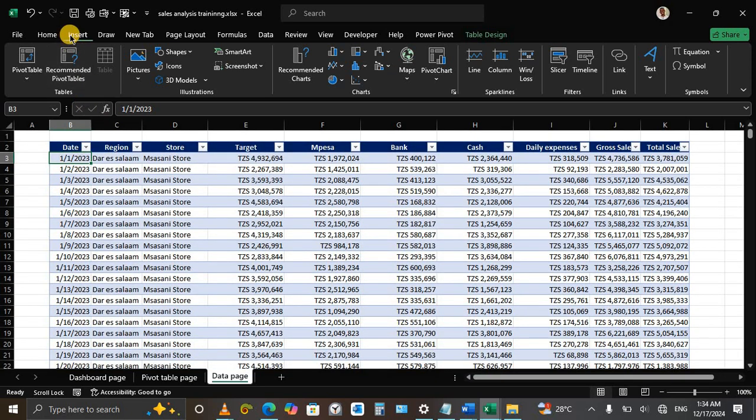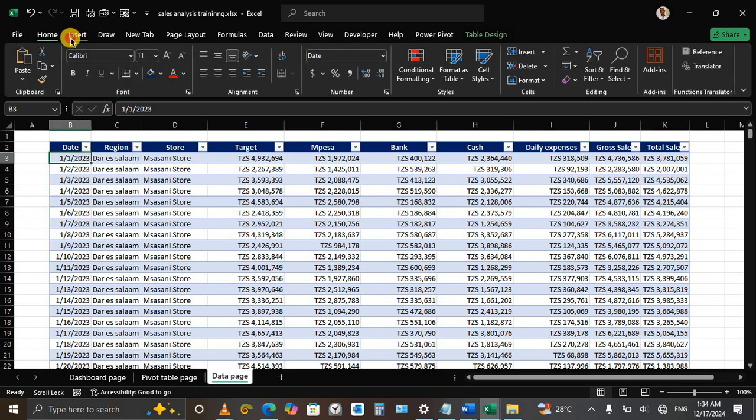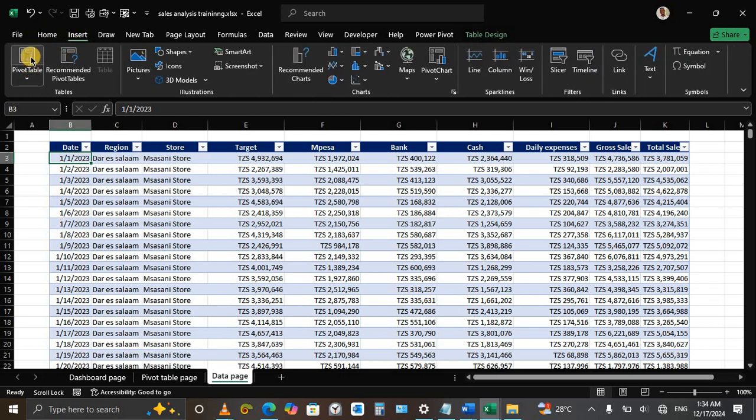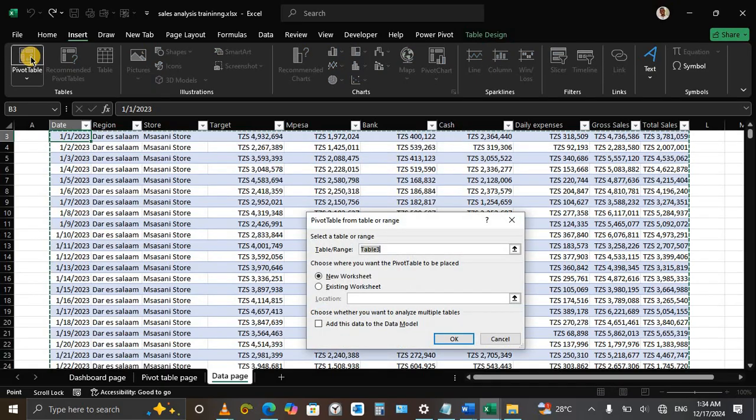You just go to the Insert ribbon, then to pivot table, and click. A pivot table form pops up and asks you for a new worksheet or existing worksheet. I have prepared my worksheet for the pivot table, which is right here.